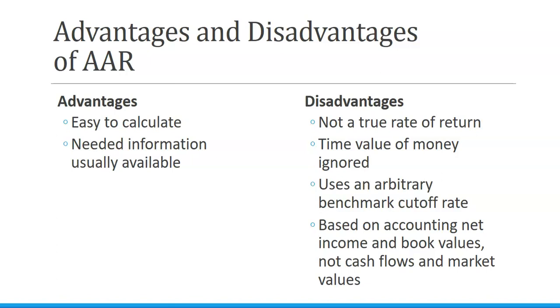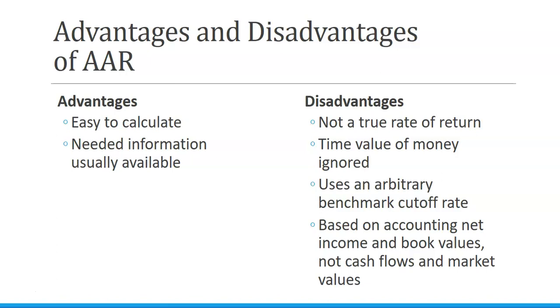The advantages: it's easy to calculate. The needed information is readily available. We have net income, we have book value. The disadvantages: it's not a true rate of return. Time value of money is ignored. It's based on accounting net income and book values, not cash flows and market values. And we know that net income does not equal cash flows. So if the item that we're looking at has a high depreciation amount, then this number can be completely useless to us.